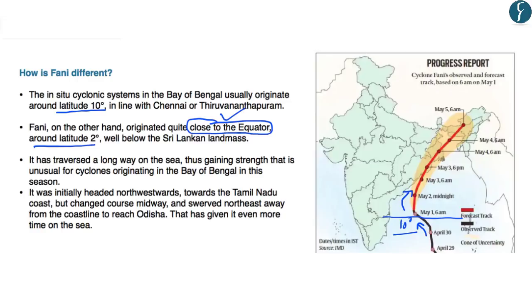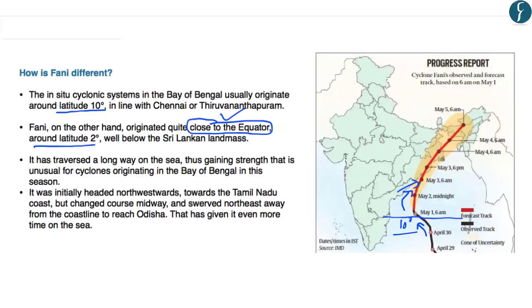So the two reasons why Cyclone Fani is of severe type are that it has originated near the equator, and that is why it has got more time to spend on the sea, and secondly, it has recurved from the northwest direction to the northeast direction, and that is why it has got more time to spend on the sea and has received more energy from the moisture.